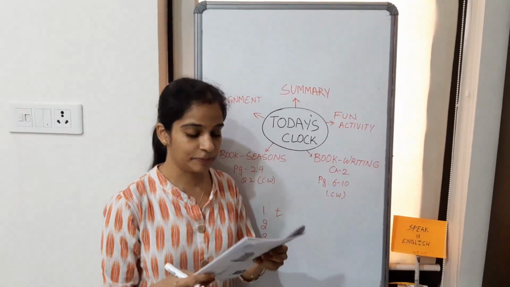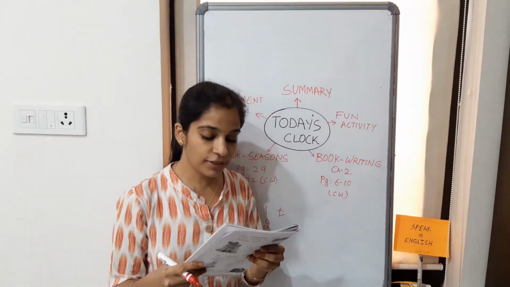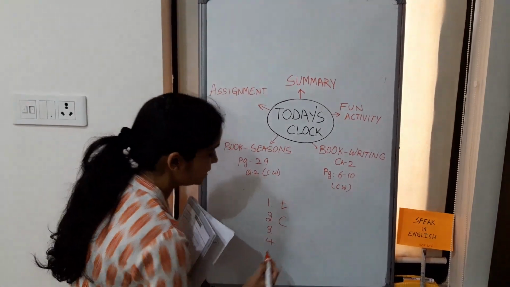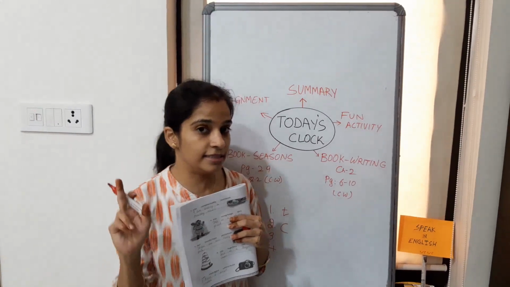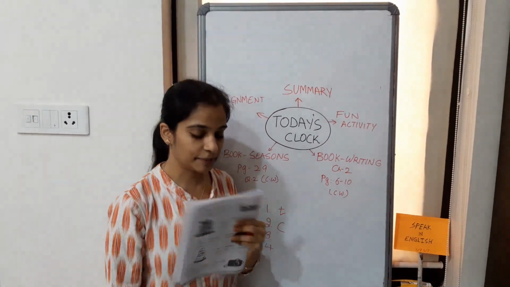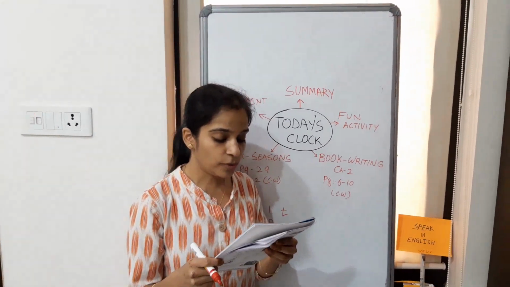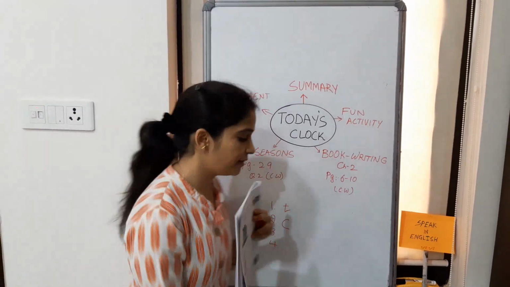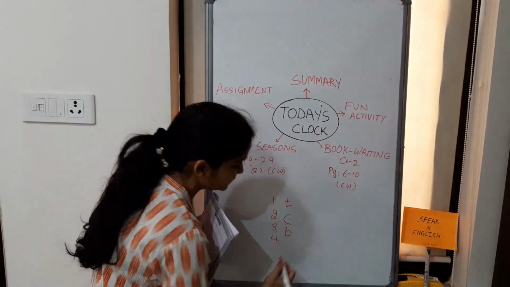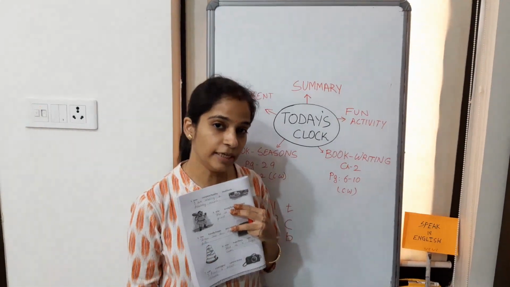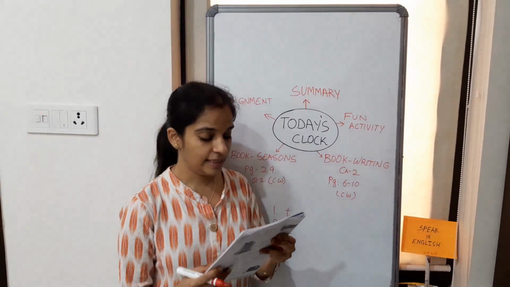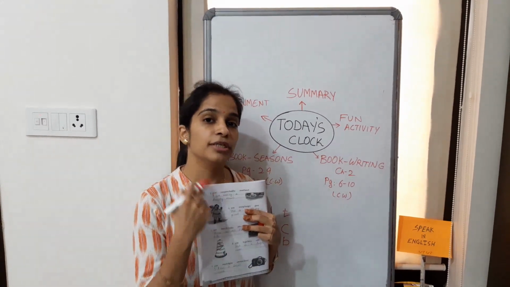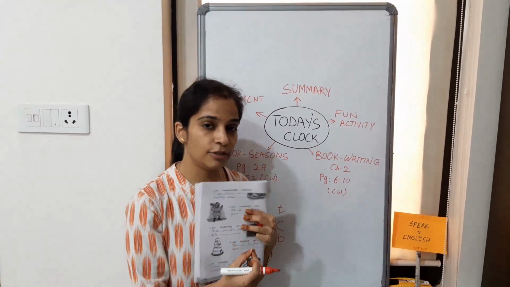Next, which letter of the alphabet is a large water body? It's C. The letter is C and the word is S-E-A. Next I asked you, which letter of the alphabet makes honey? It's letter B. B-E-E and the letter is B. All these are homophones, okay? What are homophones? I hope you remember, words which sound the same but spellings are different.